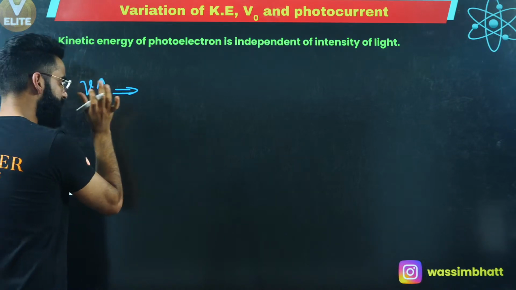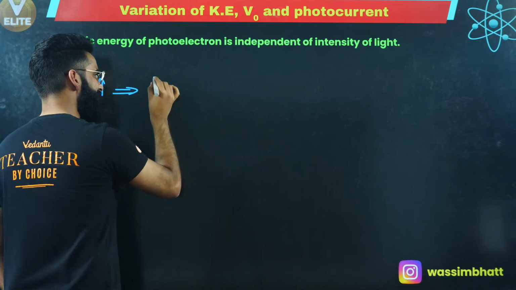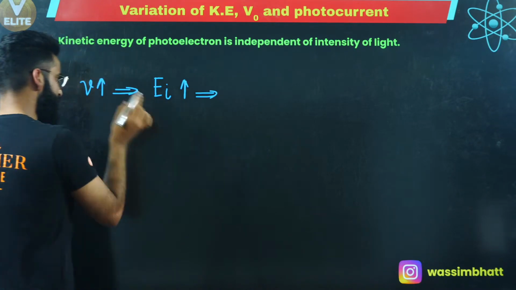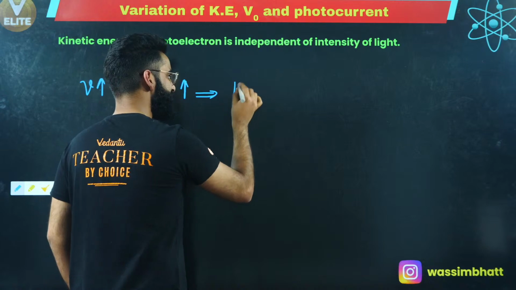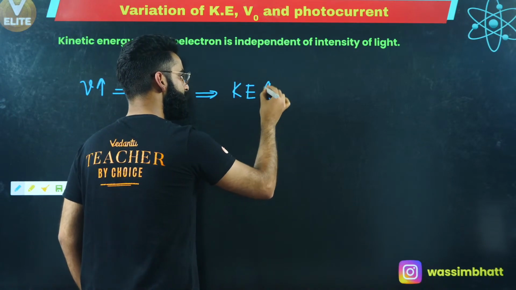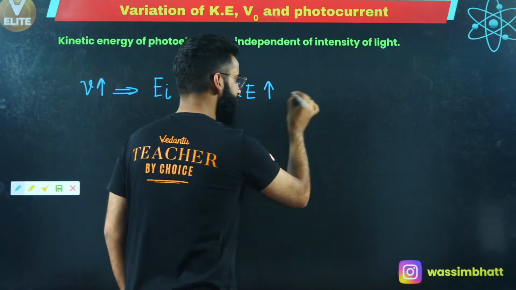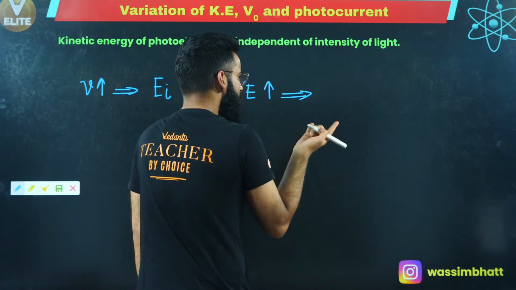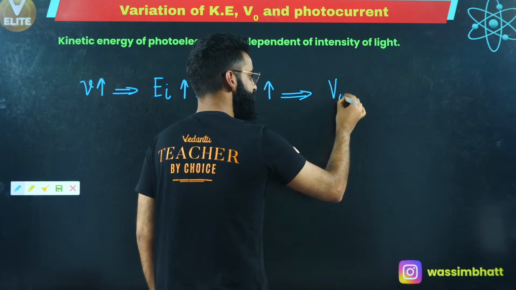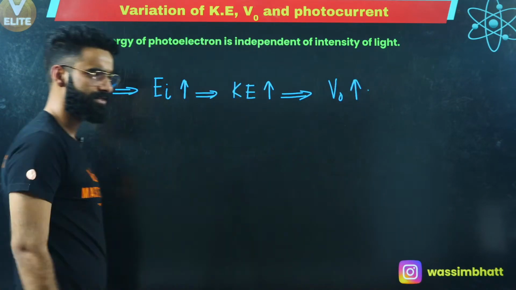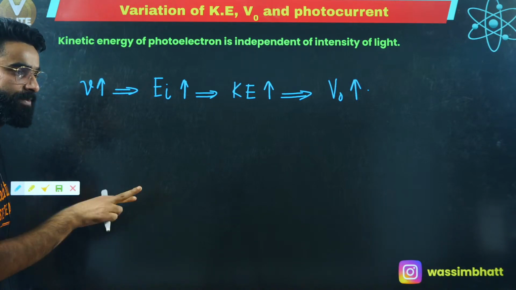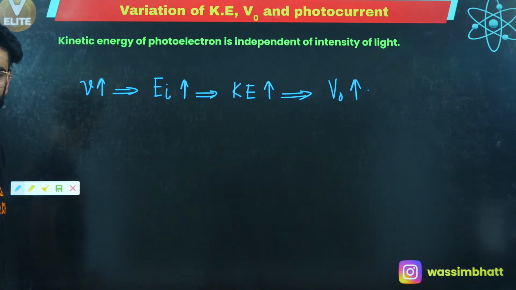Remember, if you increase the frequency of the light, the energy carried by light will increase. We know it. So the kinetic energy imparted to the electron will be more. But will the number of photoelectrons increase? No. If the kinetic energy is increasing, the stopping potential will also increase, right? Because you need to increase the voltage of the battery in the opposite polarity, then only you can stop the movement of the photoelectrons afterwards.